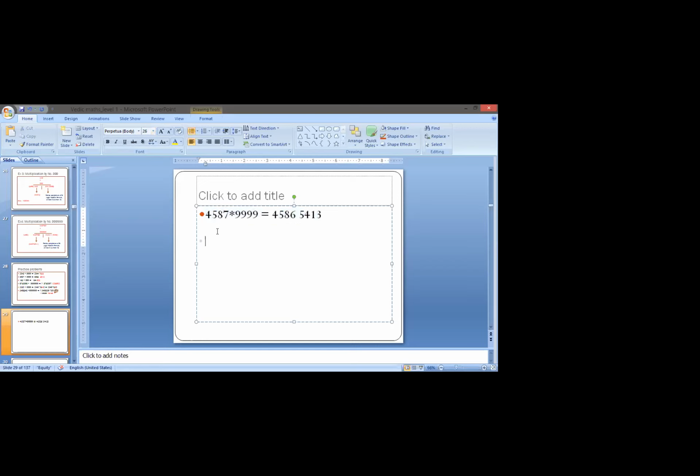So this is the answer. Okay. Now next problem. Let me do again. Control C. Now you do. I give you another problem. I'm giving you one more problem. पहले problem दे दूं मैं आपको. 14037 multiplied by 9. Write the answer. Just 10 seconds. It should not take more than 10 seconds. Write the answer immediately without wasting much time. Just look at the number 14037 and solve the problem and write the answer in the chat box.